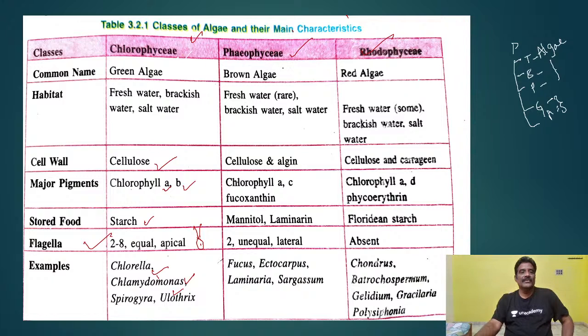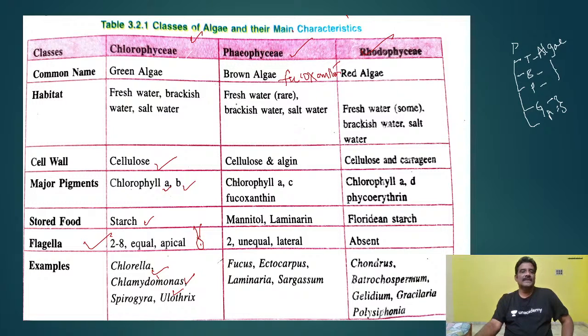And here Phaeophyceae. Phaeophyceae include brown algae. Why do these appear brown in color? Fucoxanthin is present here. Fucoxanthin is a pigment. This is responsible for giving the brown color to algae.